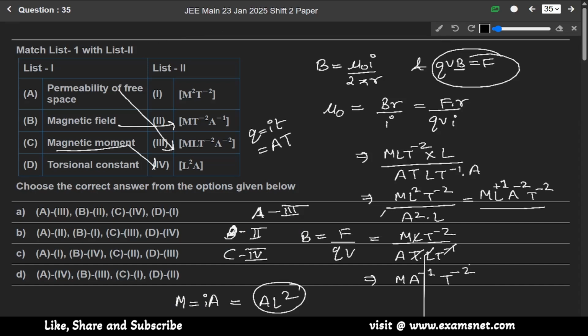We know that tau equals C theta, and we know that C is equal to ML square T minus 2. So it matches with first. Okay, so A is third, B is second, C is fourth, and D is first. So option A is the correct answer.